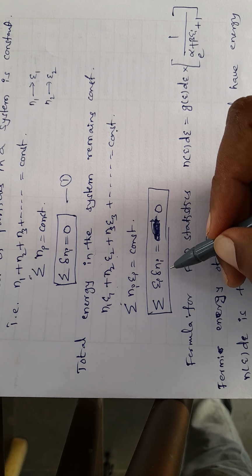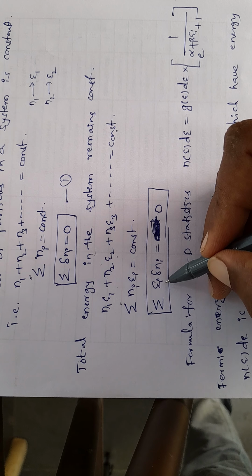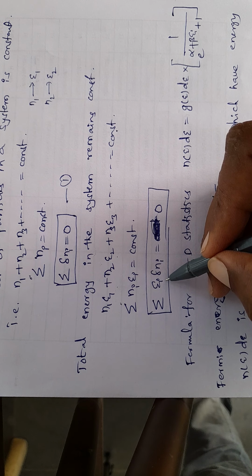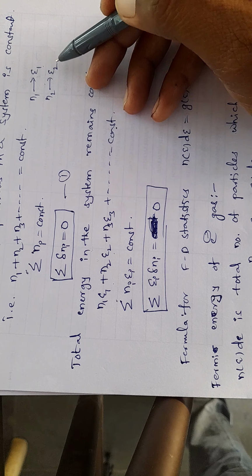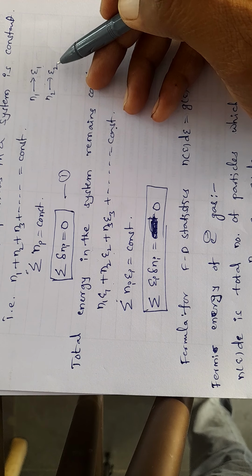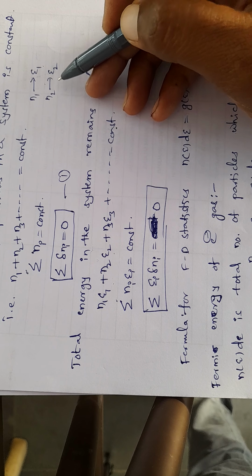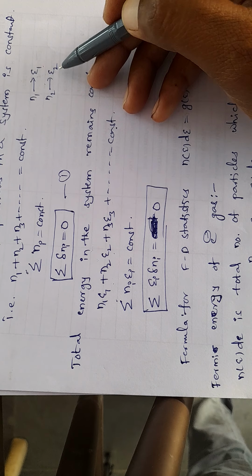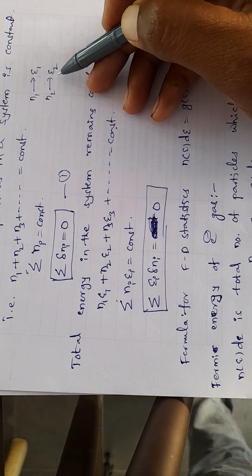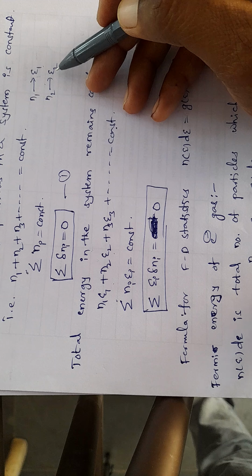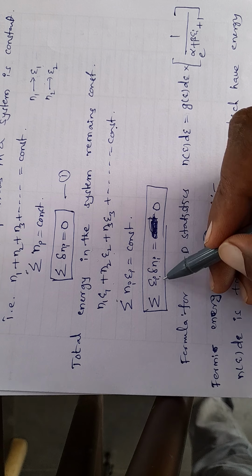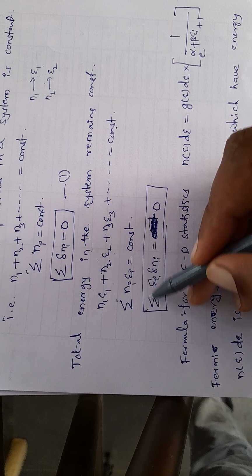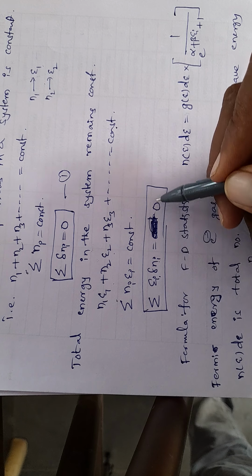If I differentiate this equation, Ei is a constant value, while the number of particles will change. For a certain time, N1 particles have energy E1. After some time, there may be N2 particles having energy E1, or N1 particles having energy E2. So the number of particles will change, but the partition of energy levels is constant. That's why Ei is a constant and Ni is the variable. By differentiating, we can write sigma Ei delta Ni equals 0.